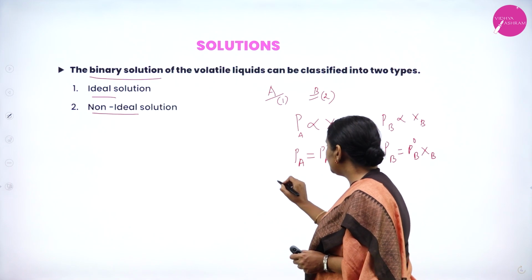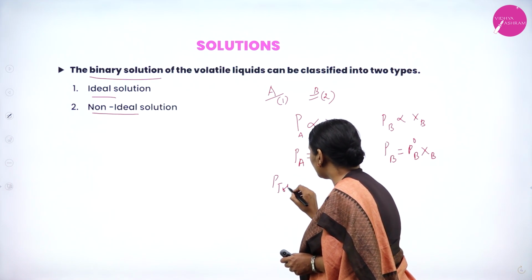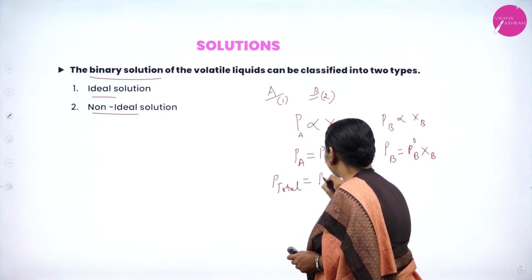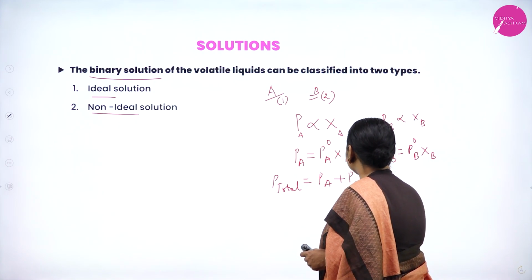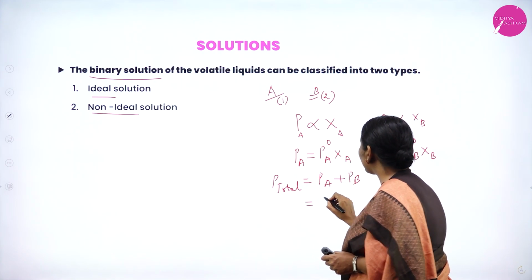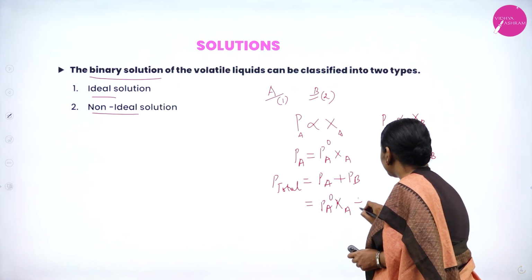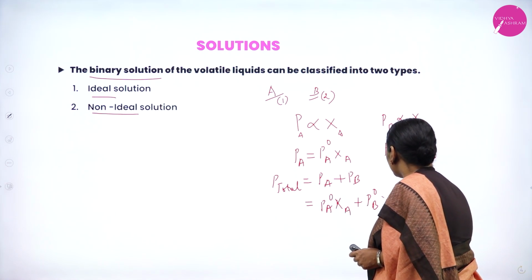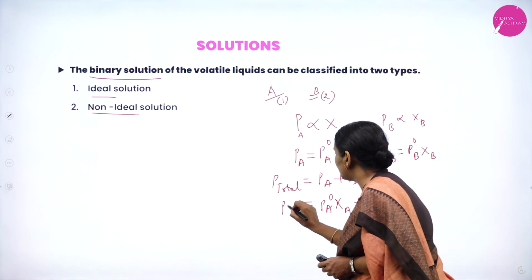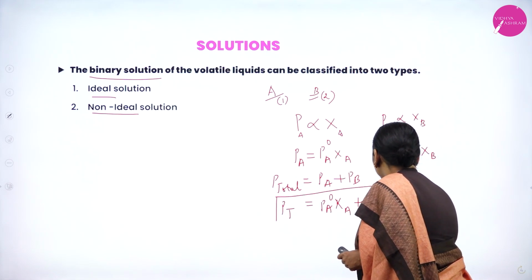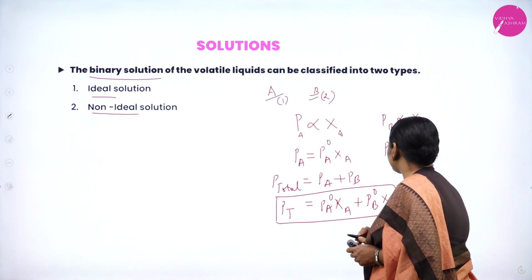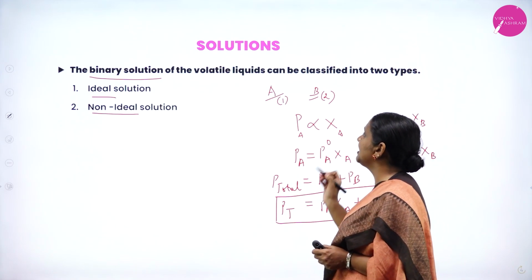When you want P total, it is equal to PA plus PB. PA is PA naught XA, PB is PB naught XB, so P total is equal to PA naught XA plus PB naught XB.